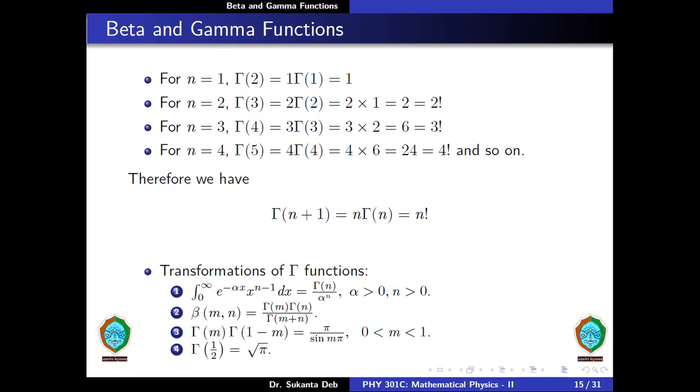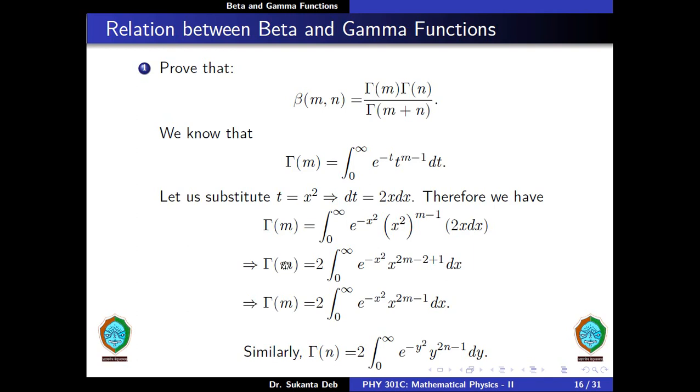Now, transformations of gamma functions. Integration from 0 to infinity e to the minus alpha x, x to the n minus 1 dx is equal to gamma n divided by alpha to the power n, where alpha is greater than 0 and n is greater than 0. Beta of m comma n is equal to gamma m into gamma n divided by gamma of m plus n. Similarly, gamma of m into gamma of 1 minus m is equal to pi by sine of m pi, where m lies between 0 and 1. Gamma of half is equal to square root of pi.